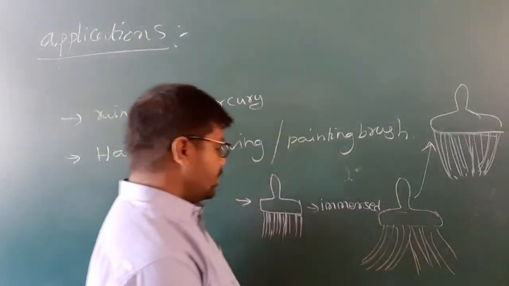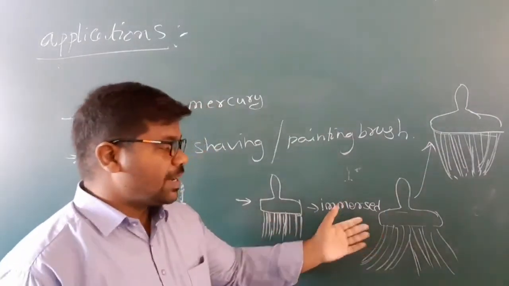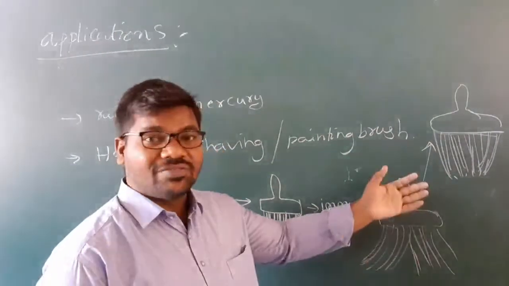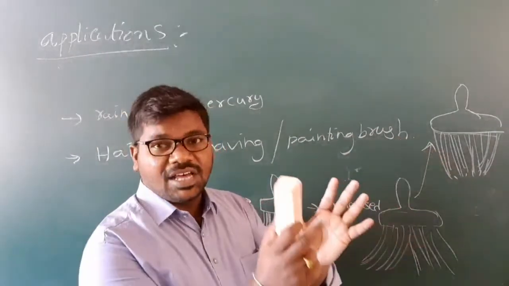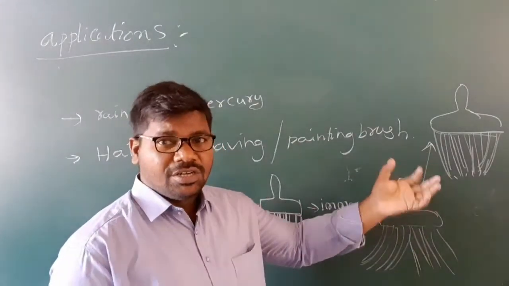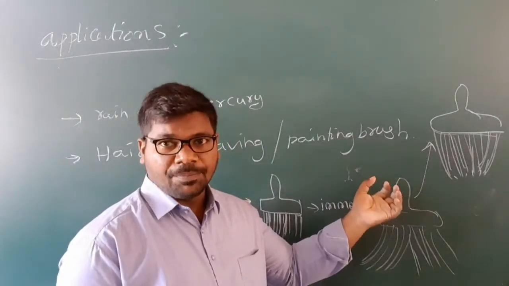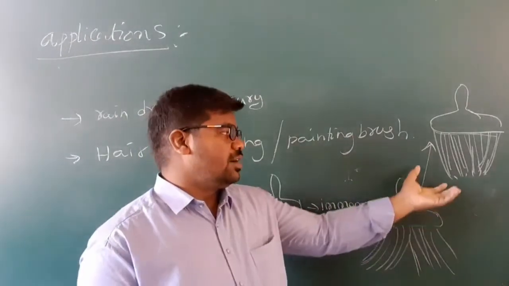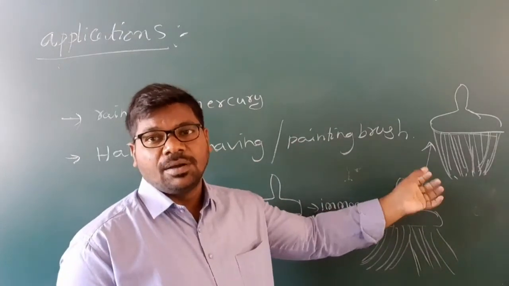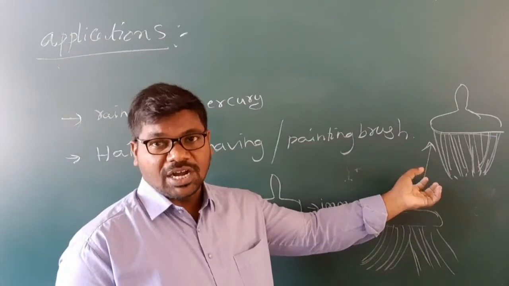You can understand. Initially, when the painting brush is immersed, the hairs are away from each other. After that, the hairs converge. Due to this, the paint drops increase in the hairs, it stores some extra painting material, like drops.